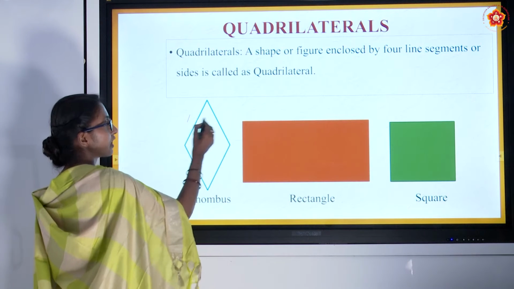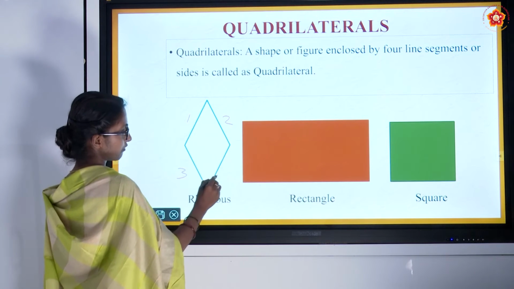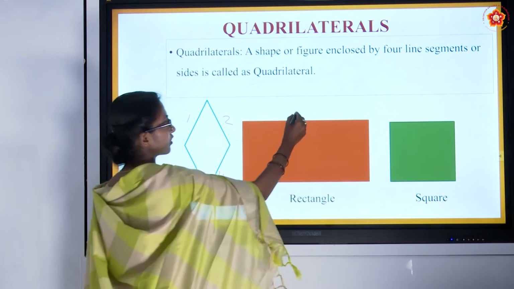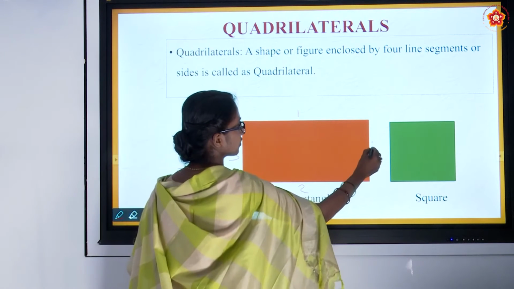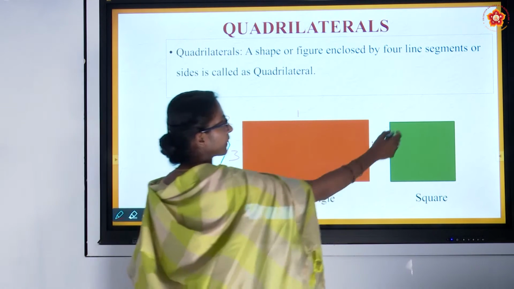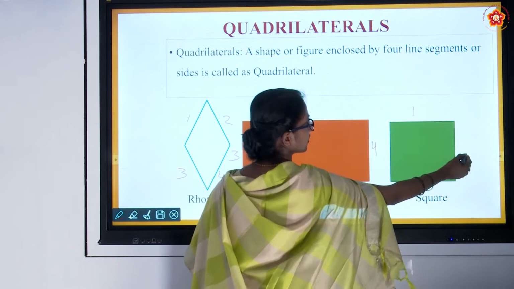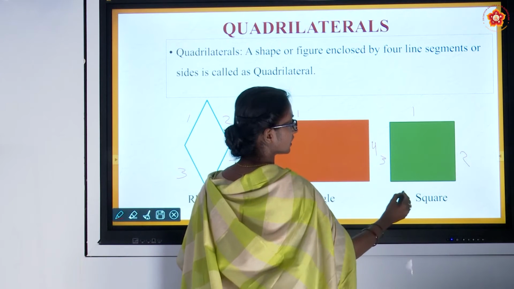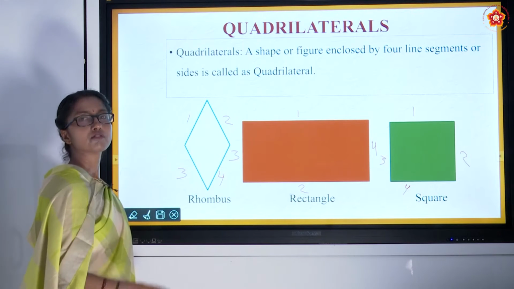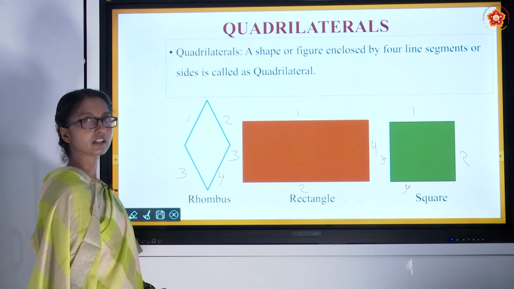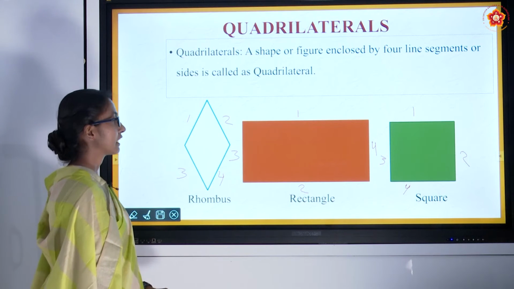Look here, 1, 2, 3, 4. 4 sides are there. So a 4-sided geometrical figure is said to be a quadrilateral.